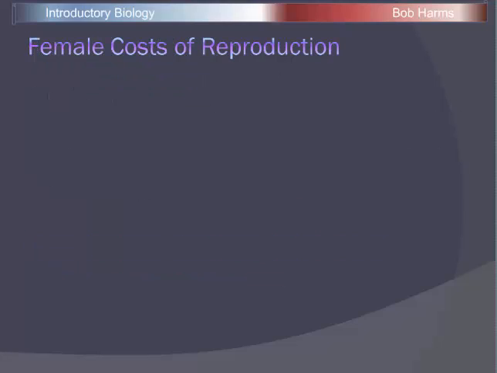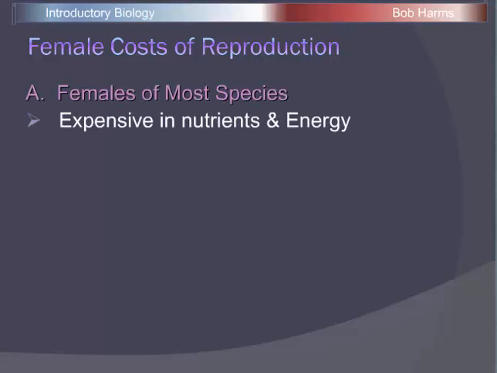And the real unifying theme here has to do with costs of reproduction. This is really at the heart of this issue of sexual selection. How much energy, how many nutrients, how expensive is it to produce offspring? And for females of most species, obviously reproduction is extremely expensive, taking a lot, again, of energy, nutrients, food, and so forth. And the main expense is parental care.